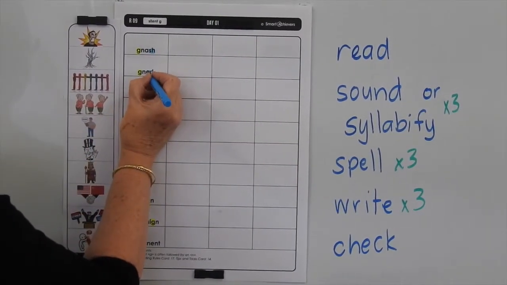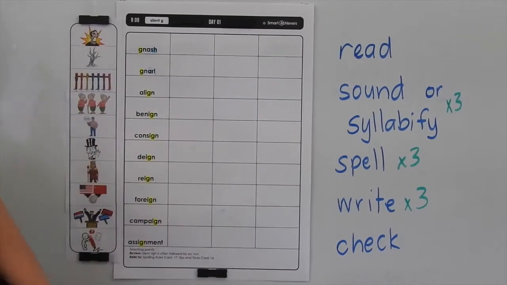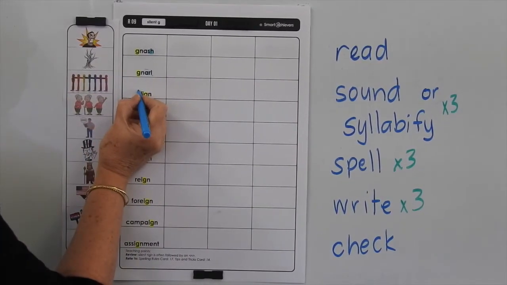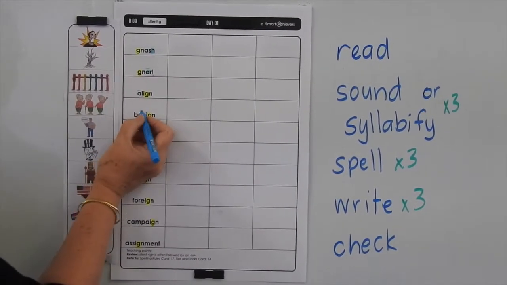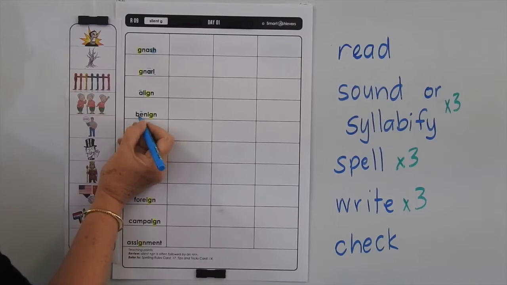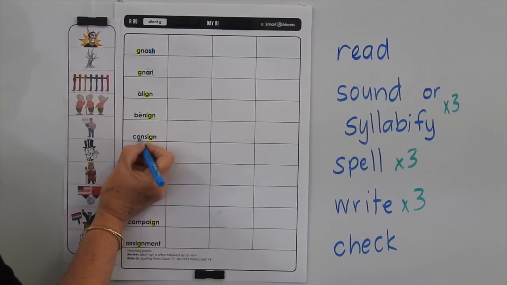Now we've got an R control vowel there. Because that's a long vowel sound, we know we only put one L at the end of it. Align, we're giving that a long vowel sound because there's only one consonant after it. Same with benign, we've got a long vowel sound there because we've got only one consonant after it.